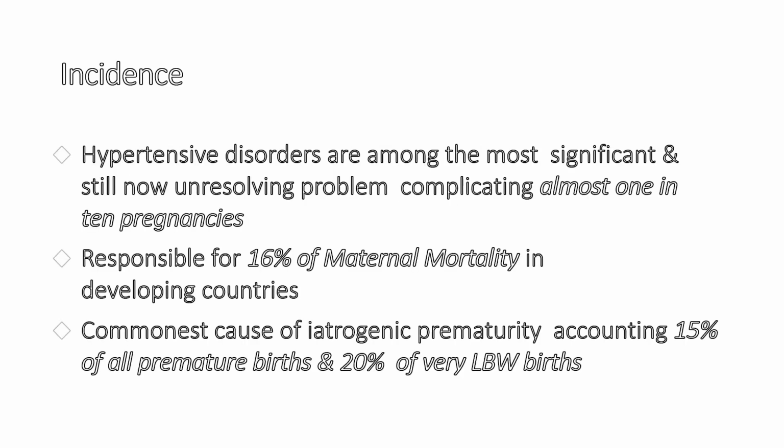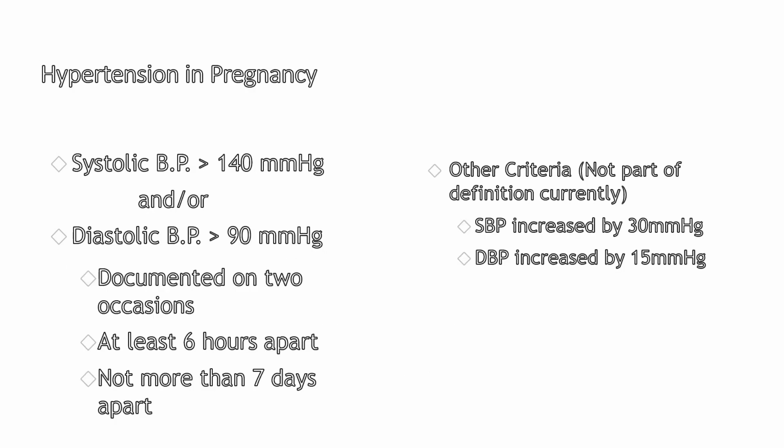Hypertensive disorders complicate almost 10% of all pregnancies. It is responsible for 16% of maternal mortality in developing countries. It is the commonest cause of iatrogenic prematurity, accounting for 15% of all premature births and 20% of very low birth weight. So, what is hypertension in pregnancy?